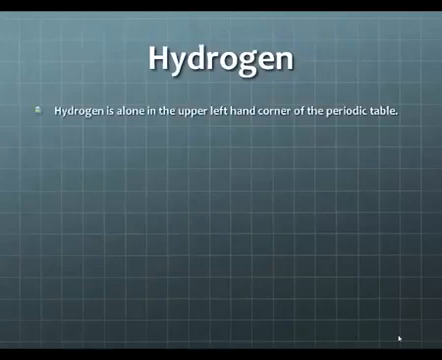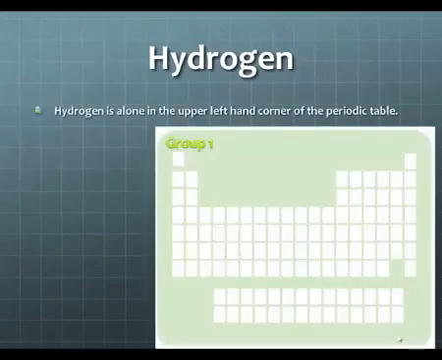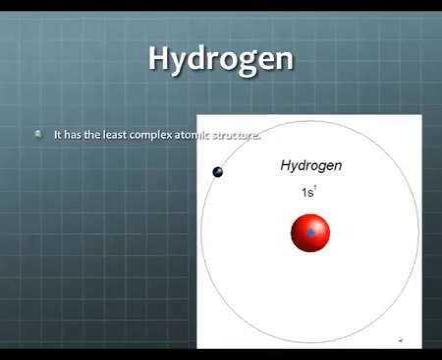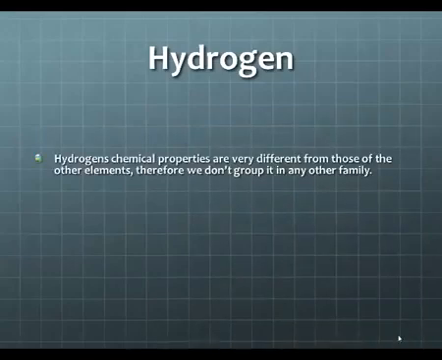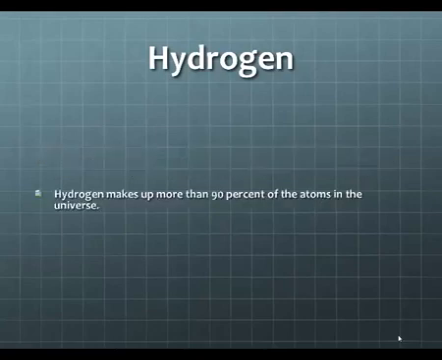Hydrogen. Hydrogen is alone in the upper left-hand corner of the periodic table. So it's by itself up there. It has the least complex atomic structure, has one proton and one electron. Hydrogen's chemical properties are very different than all of the other elements, therefore we don't group it with any other family. It makes up more than 90% of the atoms in the universe.